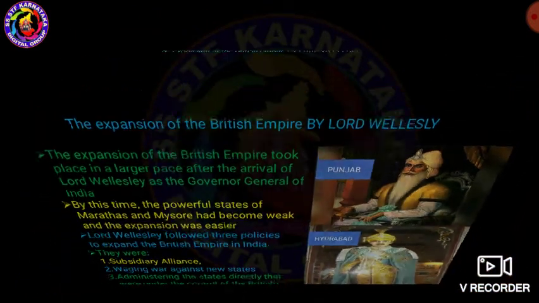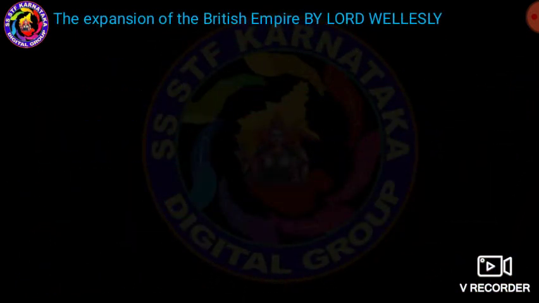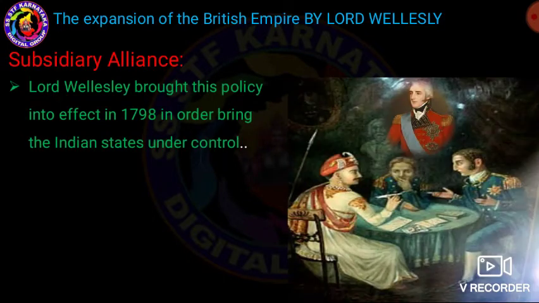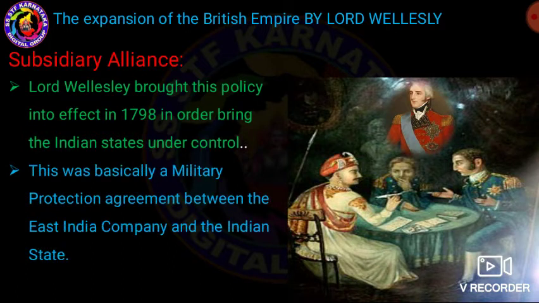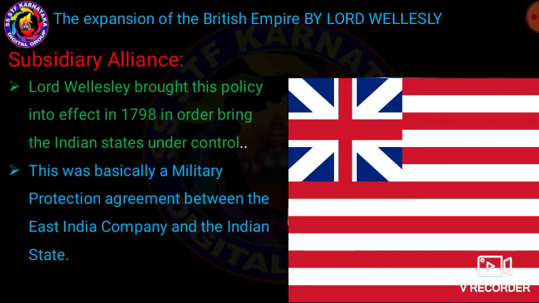Let's move on. What is subsidiary alliance? What is the meaning of subsidiary alliance? My dear students, Lord Wellesley brought this policy into effect in the year 1798 in order to bring the Indian states under control.